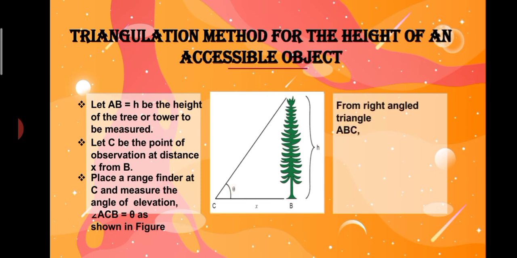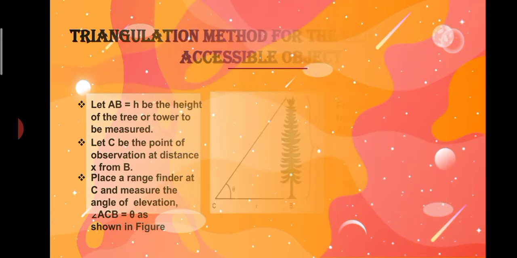From the right angle triangle ABC, tan theta = AB/BC. AB is H and BC is x, so tan theta = H/x. Here H, the height, is equal to x tan theta.